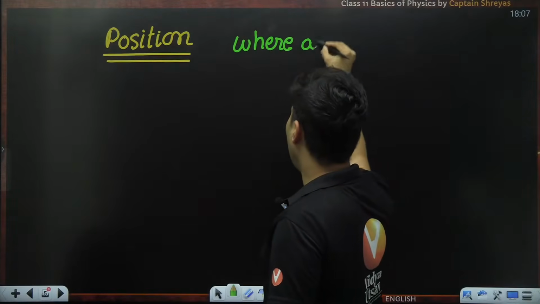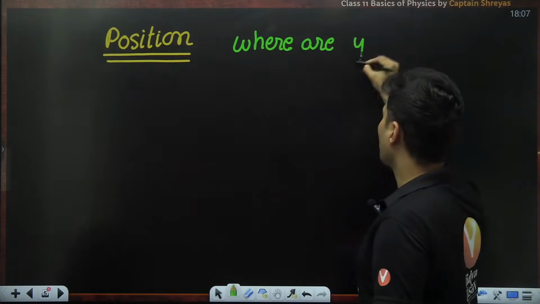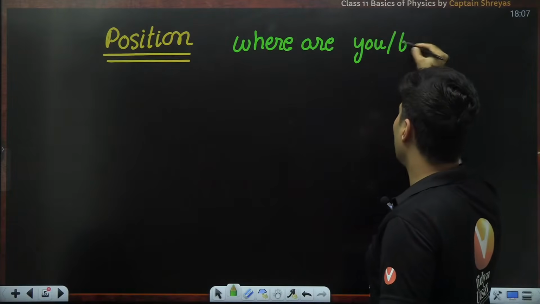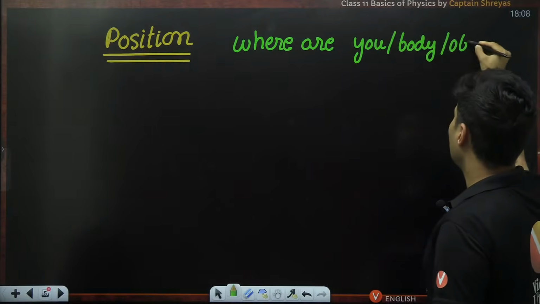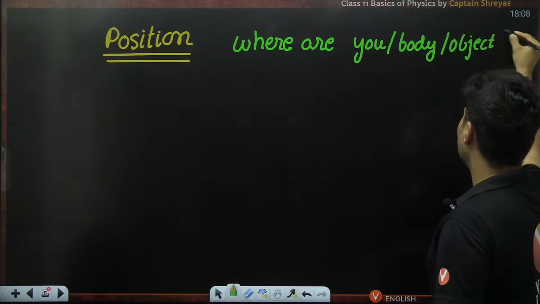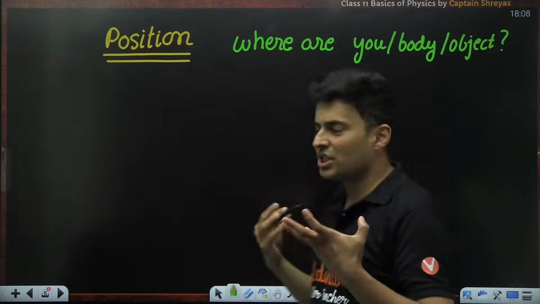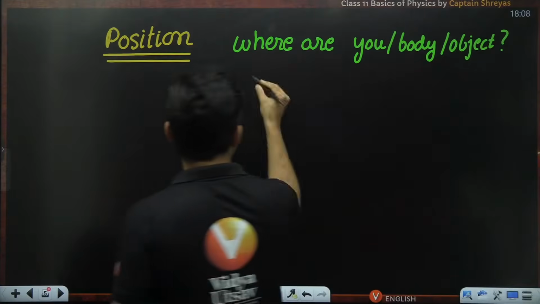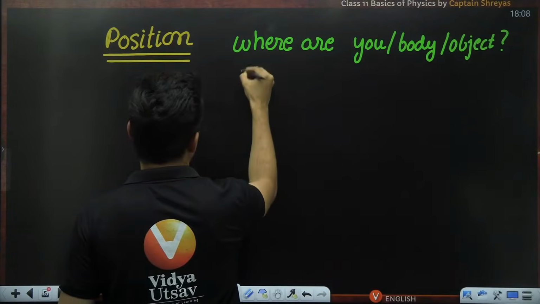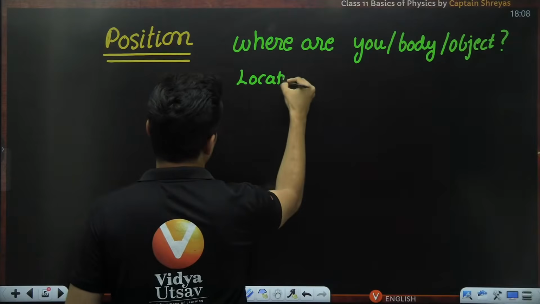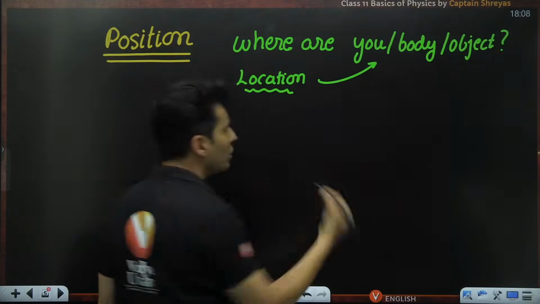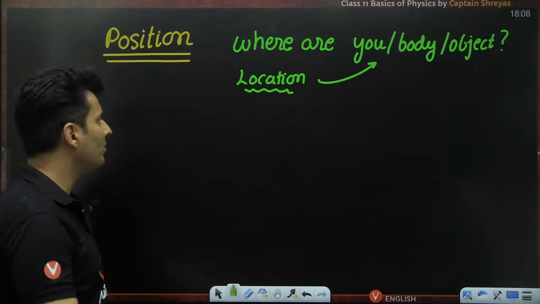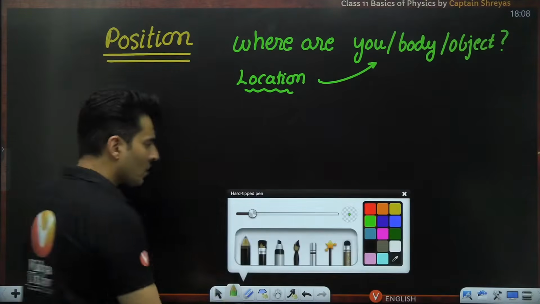Where is that particular body, or that object which you are considering? So that is essentially position. What is the location of that particular body, or you, or the person, whatever object you are looking at?